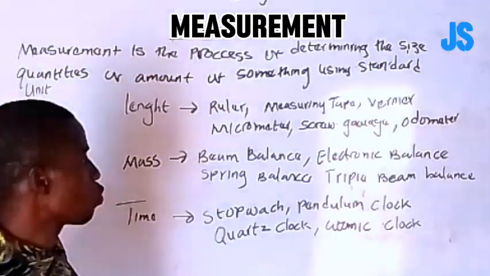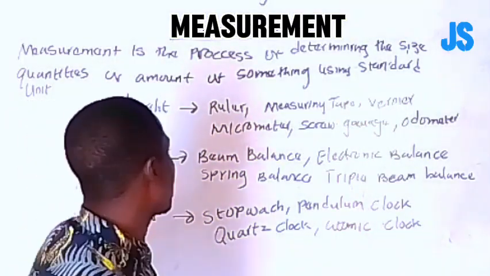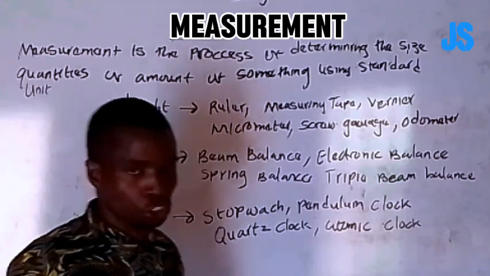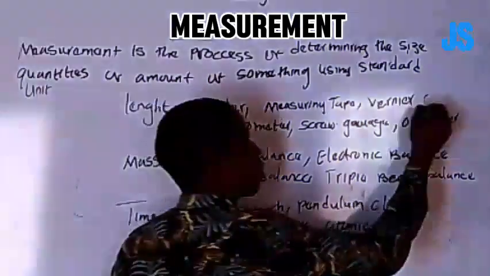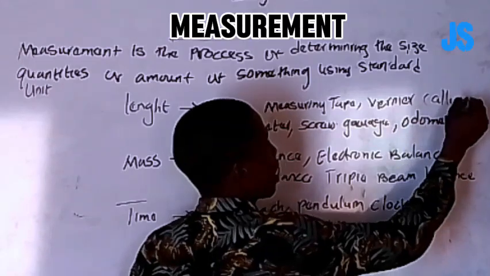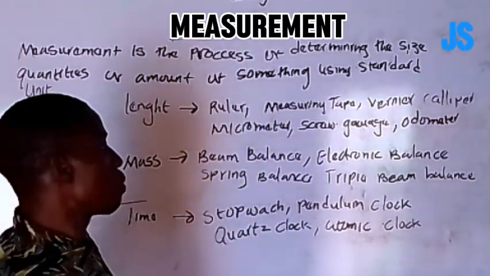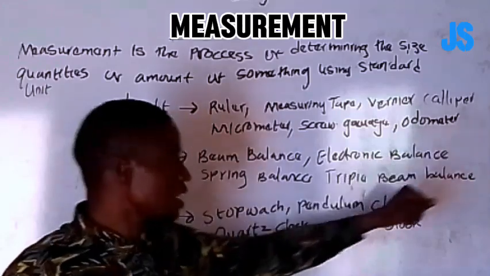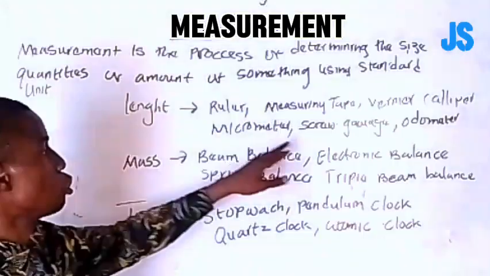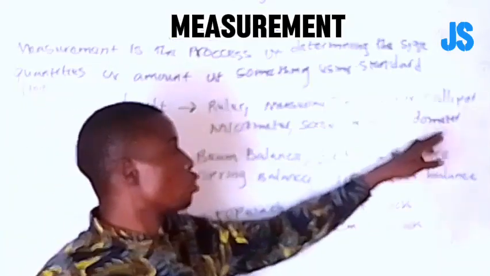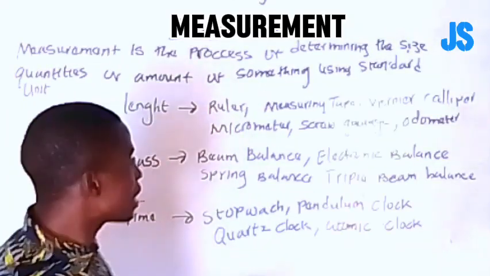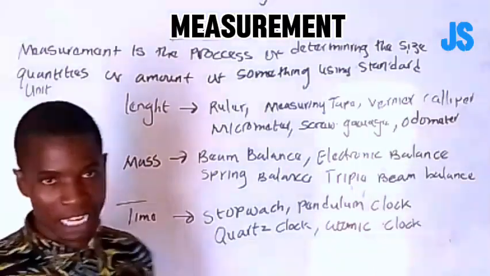Vernier caliper. We have the vernier caliper, and we have the micrometer screw gauge. We have the caliper, and we have the vernier caliper again, and the micrometer screw gauge. Now we have another one, the odometer. These are the instruments we can use to measure length.